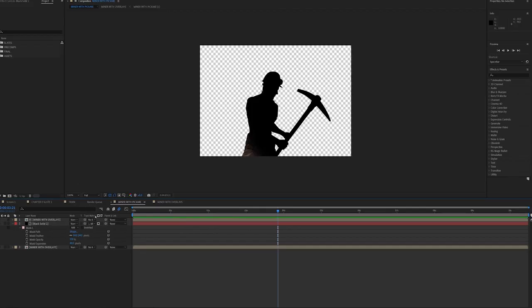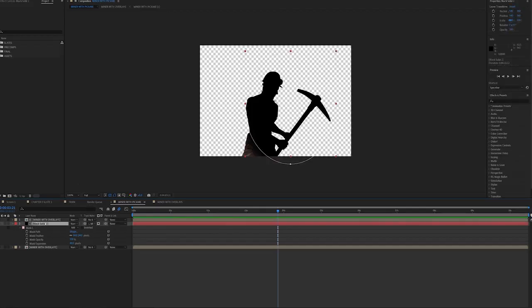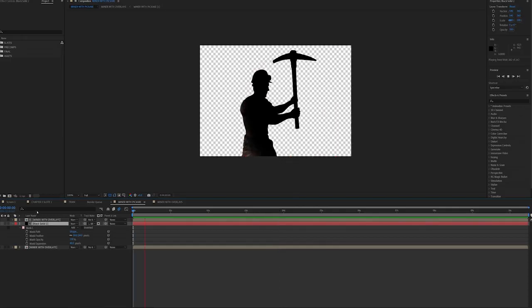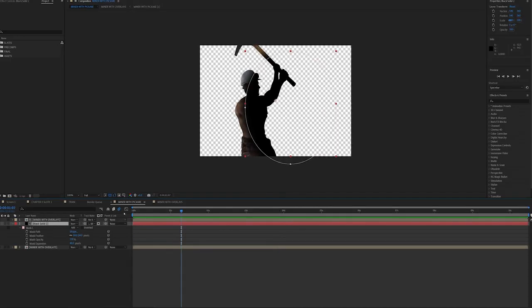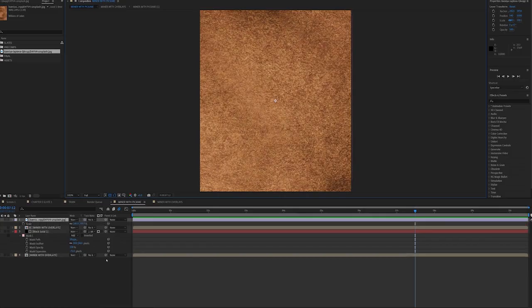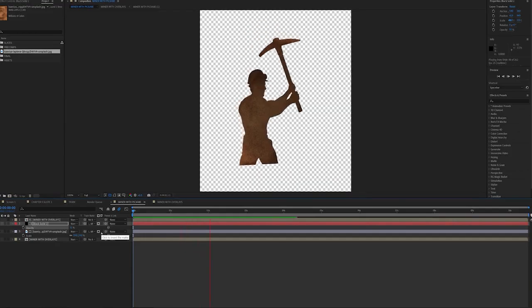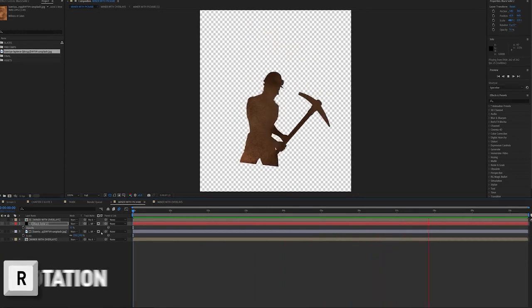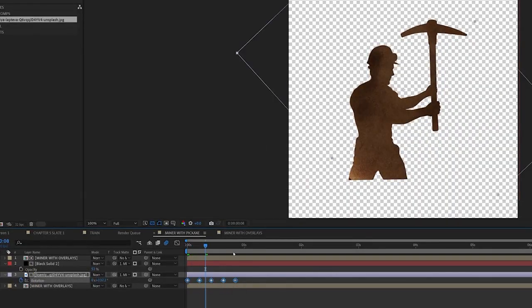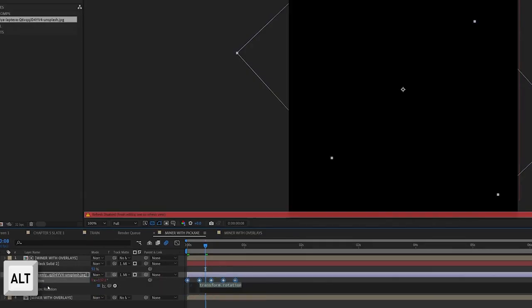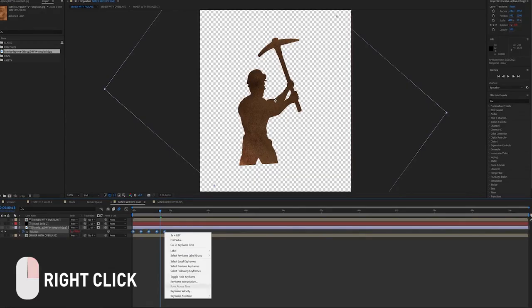Great, and I might even add a texture to my miner layer just to make it look a little bit more interesting. We've got the one that we used for the train. It'd be good to be uniform with that, and I'll do that with a track map like usual. Let's animate the texture to make it look a little bit more like it's jittering. So we'll just keyframe the rotation. We'll go 90, 180, 270, 360, and we'll loop that. Make sure to toggle the hold keyframes on.